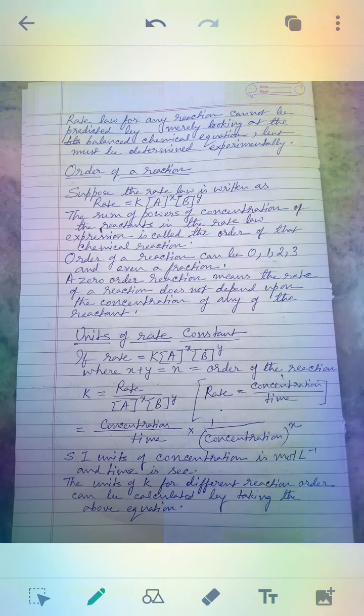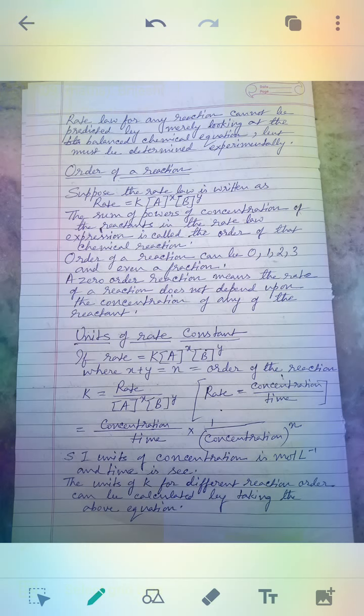Now, the rate law for any reaction cannot be predicted by merely looking at the balanced chemical equation, because the balanced chemical equation will give you only the stoichiometric coefficients, but in the rate law we are getting some other numbers. So these are available only by experiment. These must be determined experimentally.